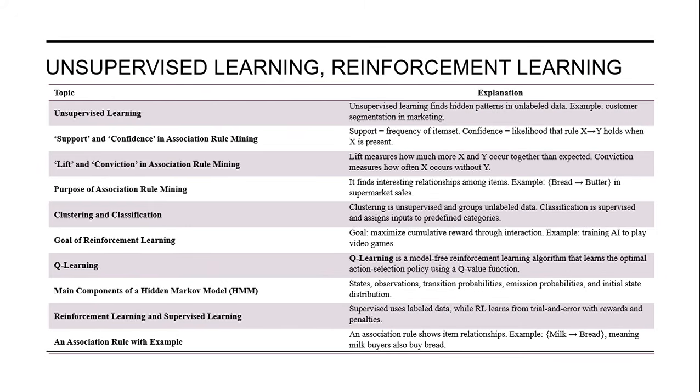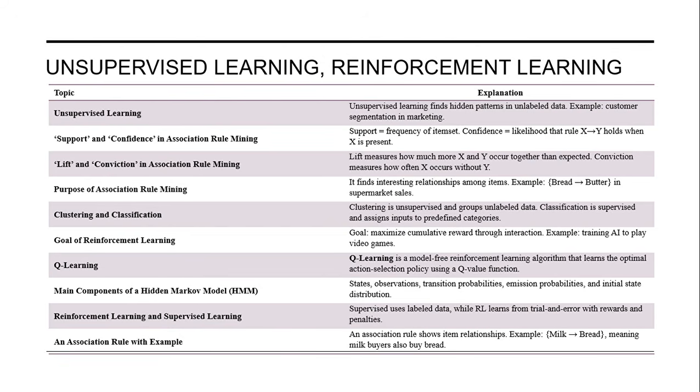Association rule mining finds interesting relationships among items. For example, whether bread implies butter in a supermarket sale or not. Clustering is an unsupervised learning algorithm. It groups unlabeled data, whereas classification is a supervised learning algorithm. It assigns inputs to predefined categories. In reinforcement learning, the goal is to maximize the cumulative reward through interaction. For example, training AI to play video games.